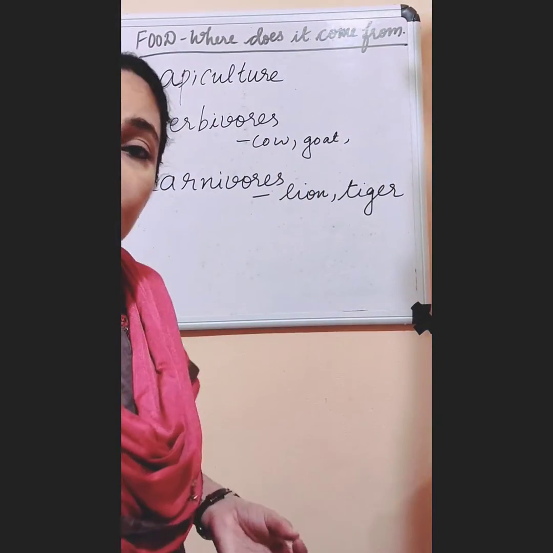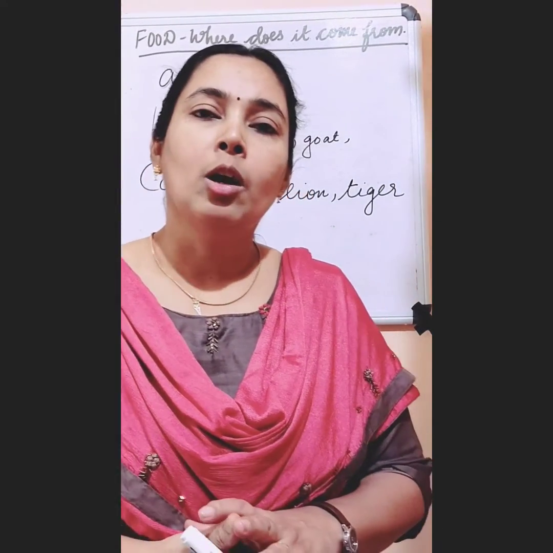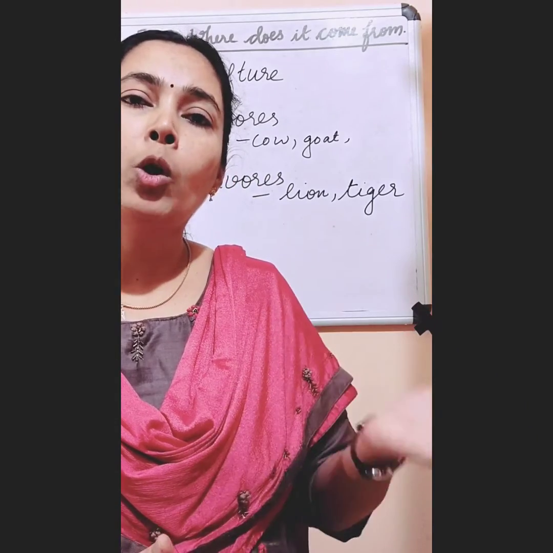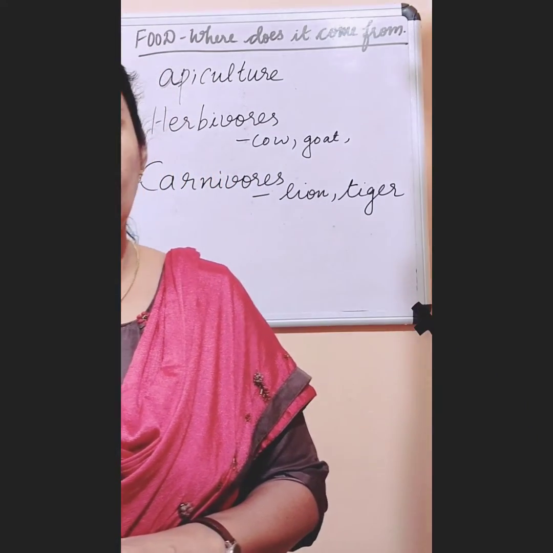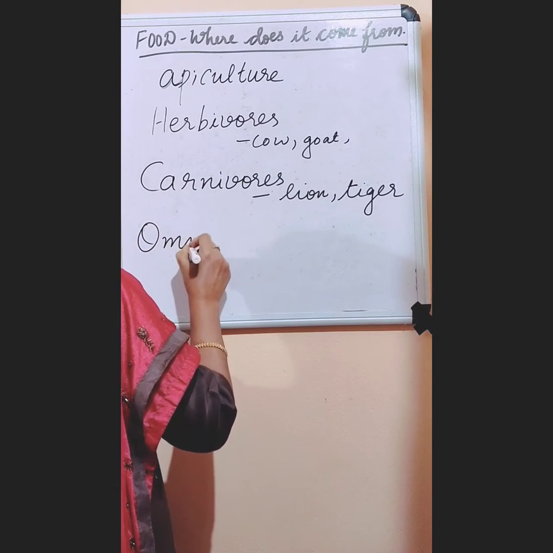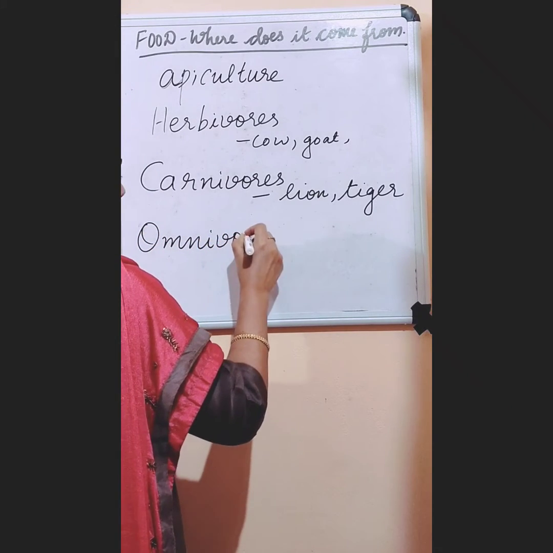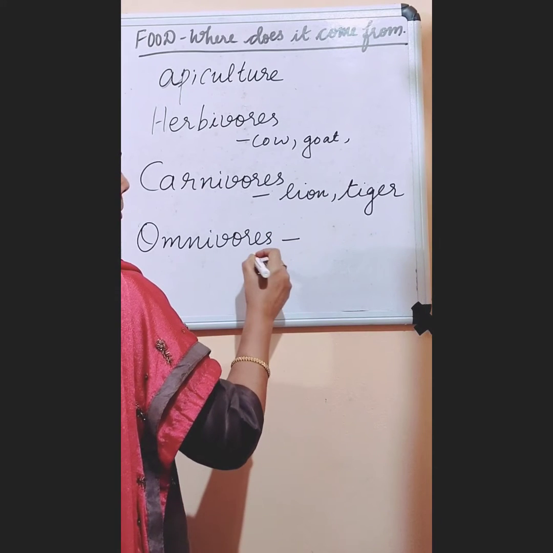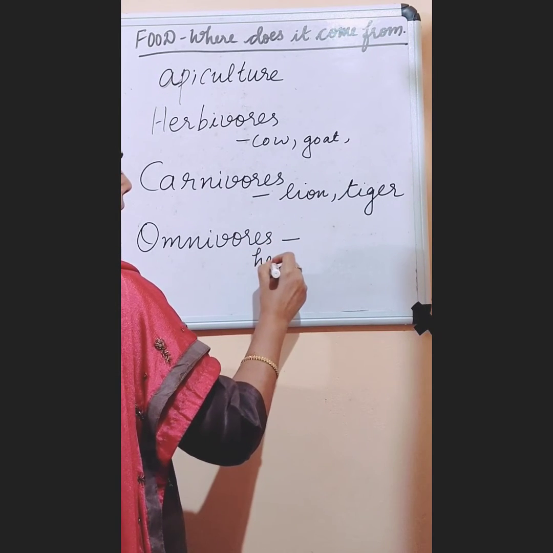And what about the third group? We know they depend on both plants and animals for their food. And those animals are called omnivores. So example we can write, what about the food of a hen?